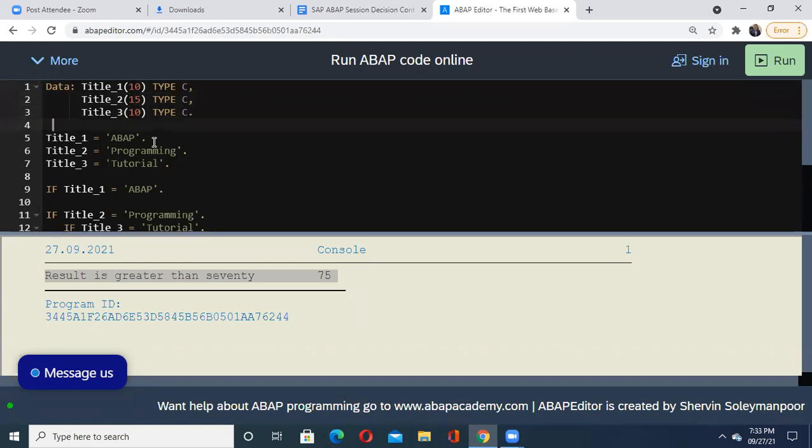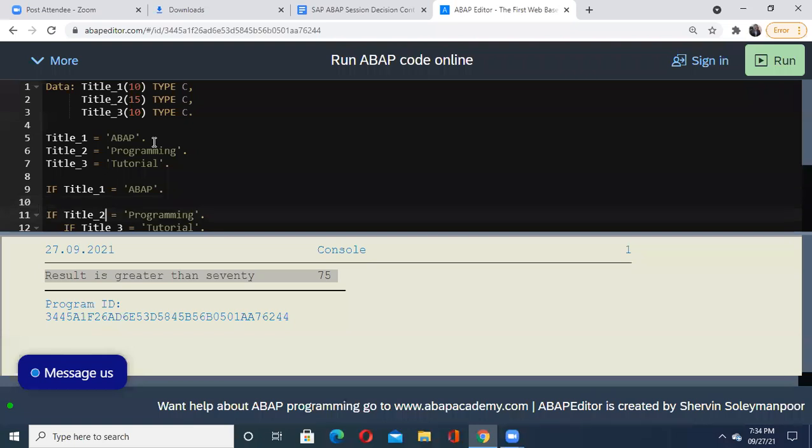Then title 1 has been given one string. And please remember, in ABAP, every string is enclosed in a single quote only. In C programming, we were enclosing it with double quote. In ABAP, it is enclosed with only single quote. So title 1 is taken as ABAP, title 2 is taken as programming, title 3 is taken as tutorial. Now here what we check: if title 1 is ABAP, then what to do?